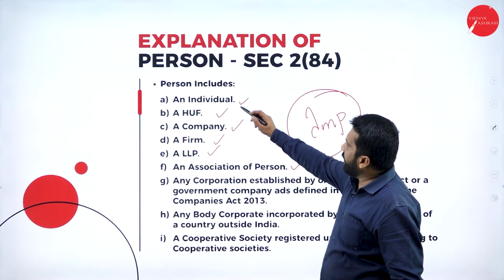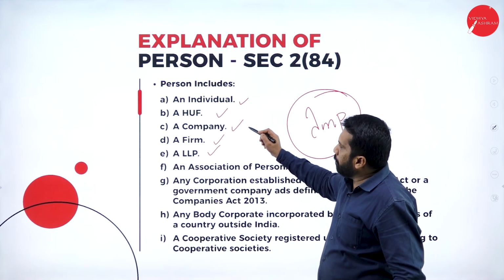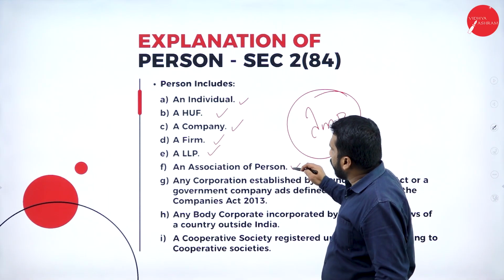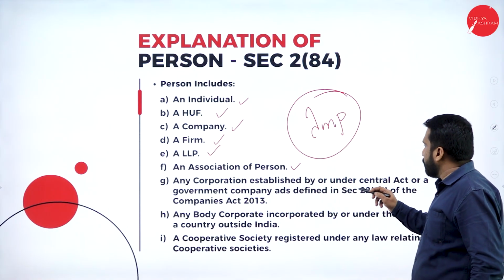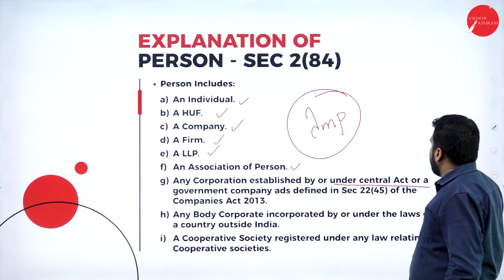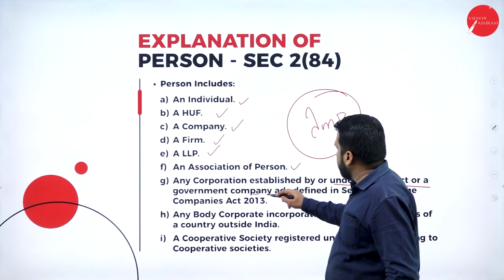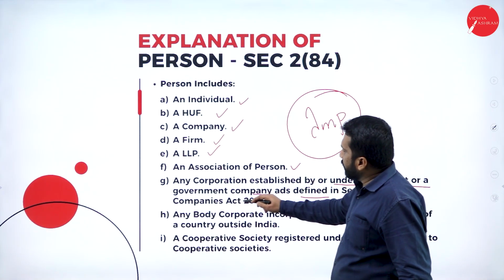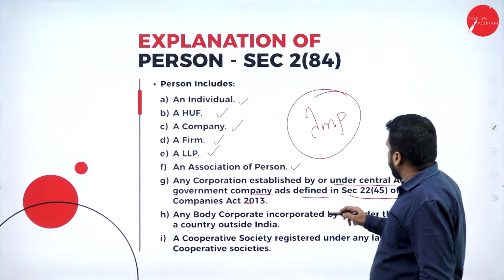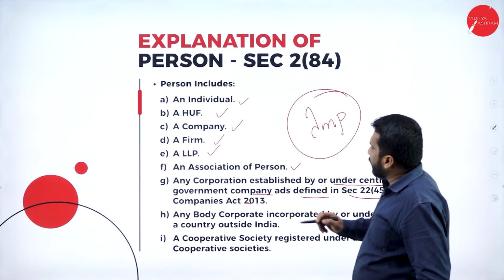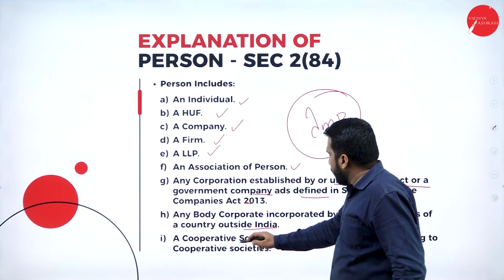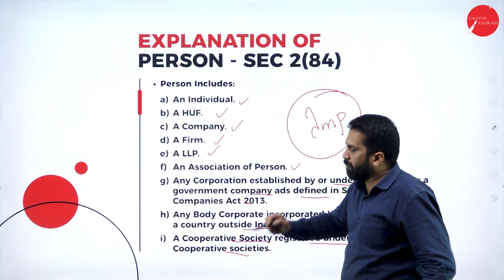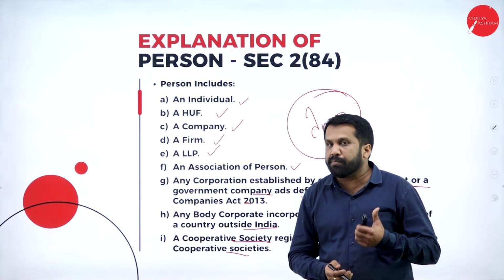Any individual, HUF, company, firm, LLP (limited liability partnership), association of persons, any corporation established by or under a Central Act or government company as defined in section 2(45) of the Companies Act, anybody corporate incorporated under the law of a country outside India, cooperative society registered under any law related to cooperative societies. All these come under the definition of person.